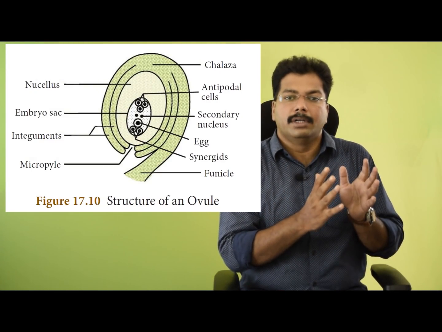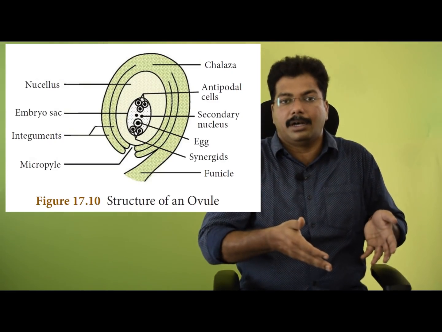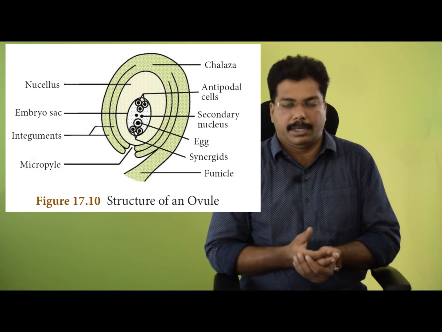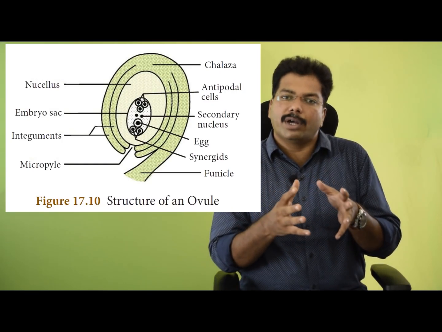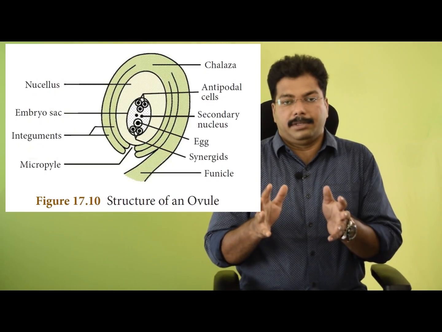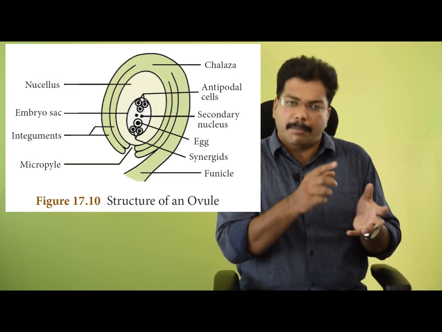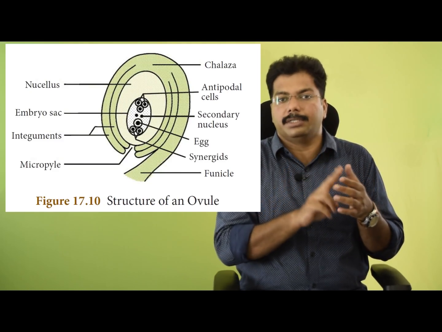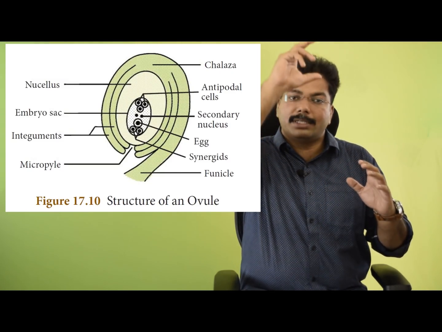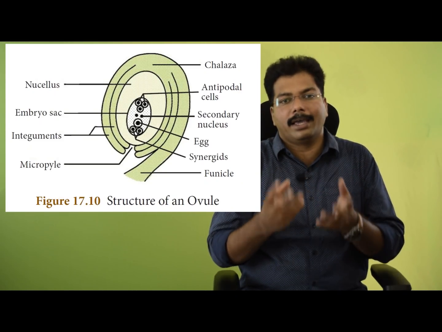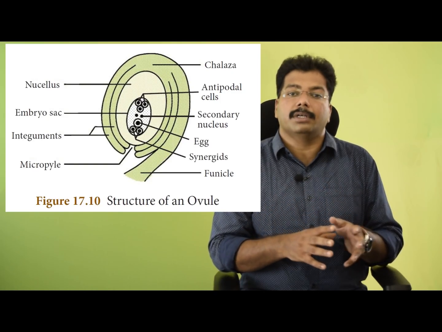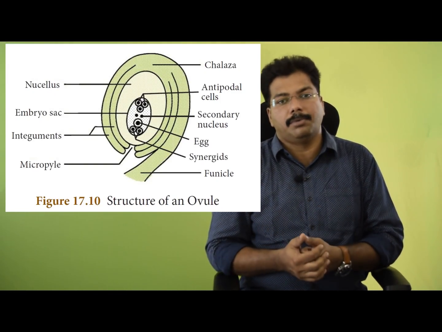Inside this, the top part where these integuments arise is called the chalaza. This nucellus has the embryo sac inside. Inside the embryo sac, there are 7 cells and 8 nuclei. 3 cells at the micropylar end form the egg apparatus. That means 2 synergid cells and 1 egg. That's the 3 cells on the micropylar part, and on the chalazal part, on the top of it, again 3 more cells are present. The 3 cells on the chalazal part are called antipodal cells.